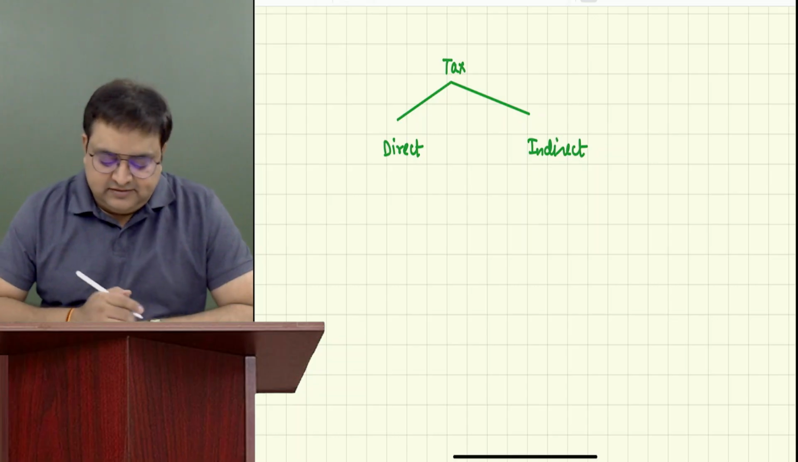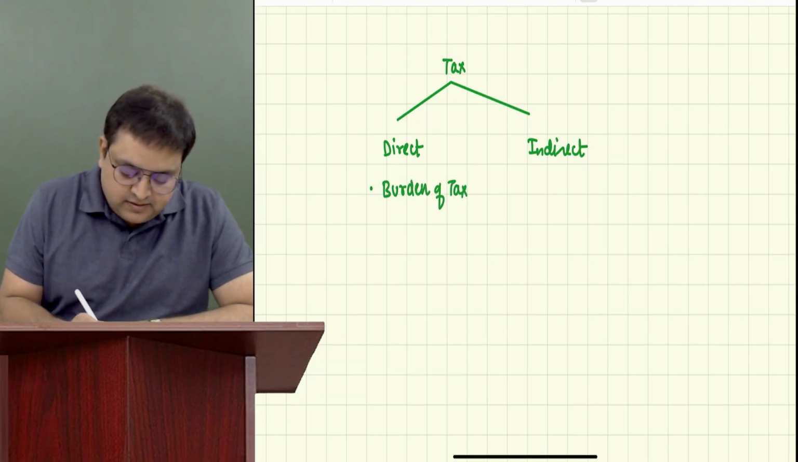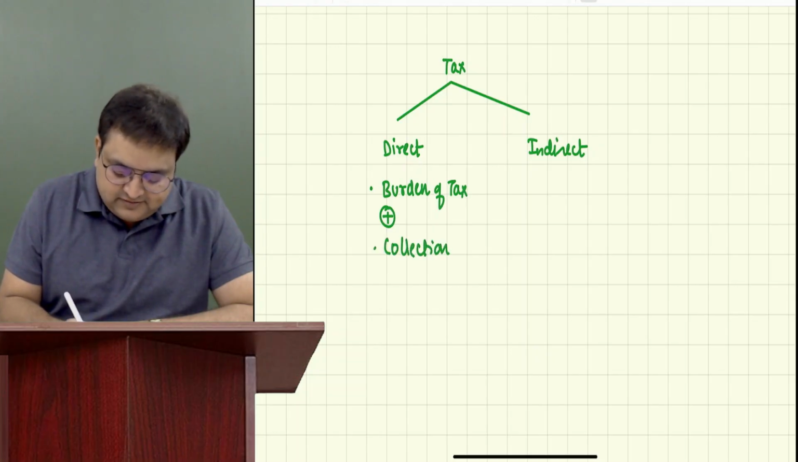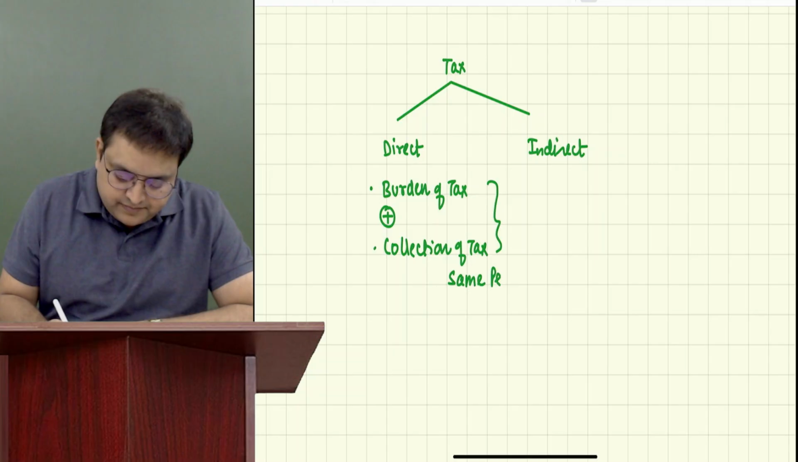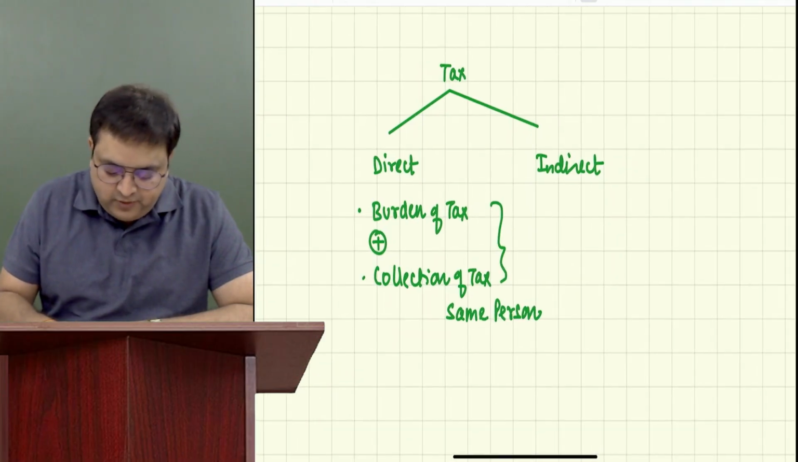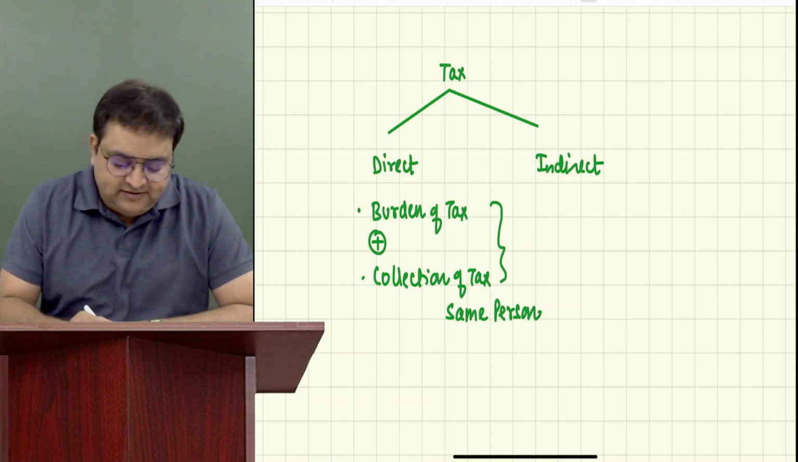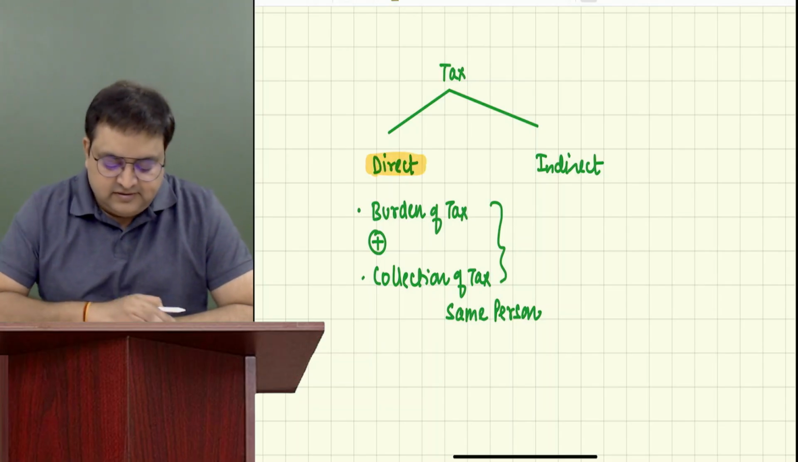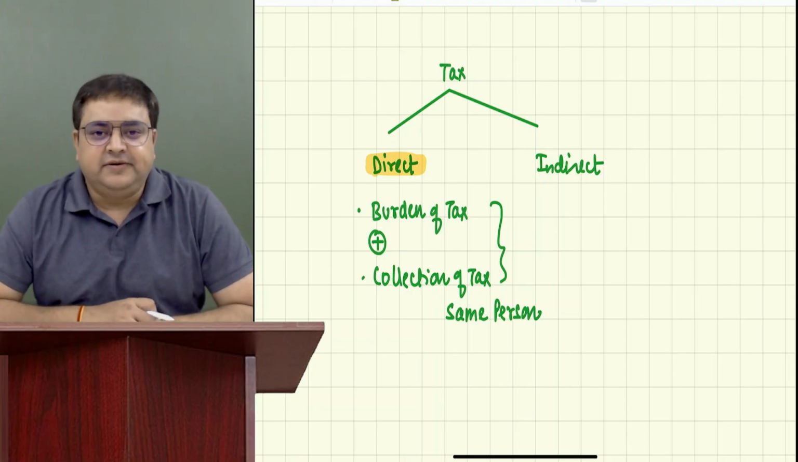What is a direct tax? Direct tax is the tax where the burden of tax plus collection of tax is on the same person. I think you must be knowing about it, but still, just to start with, I'm giving you a basic idea of what a direct tax is. Direct tax means where the burden of tax and the collection of tax is on the same person.